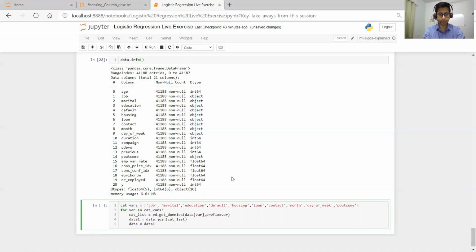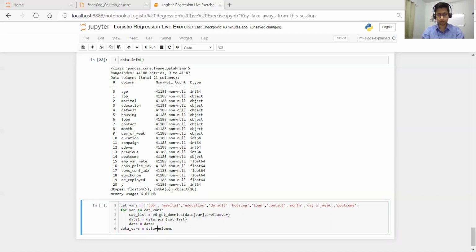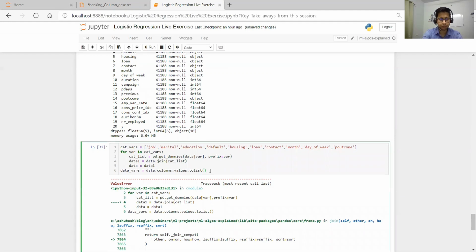I will explain. Let me write it for the second loop: data_vars is equal to data1.columns. Okay, now it will work.